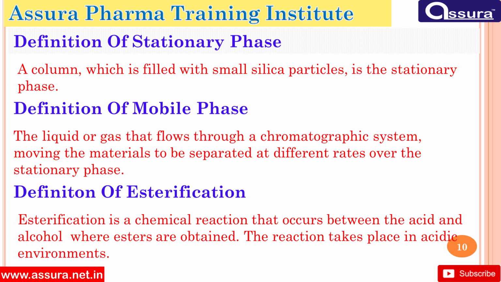Definition of esterification. Esterification is a chemical reaction that occurs between the acid and alcohol where esters are obtained. The reaction takes place in acidic environment.